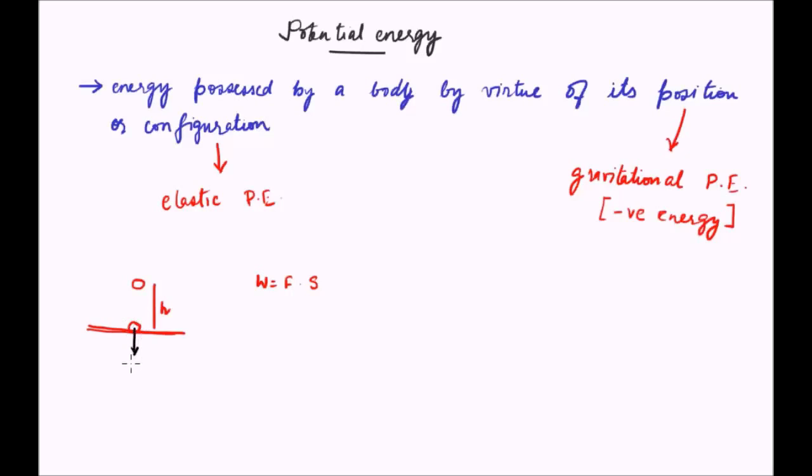If the mass of the body is m, then the force is mg acting downward. We know this from our previous lectures. Then the body is being moved to a height h, and the force is acting in the direction opposite to the direction of motion of the body.